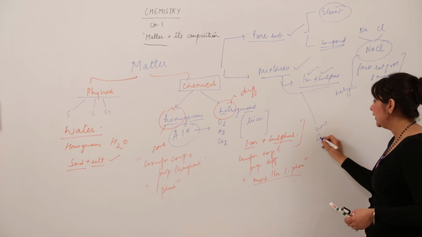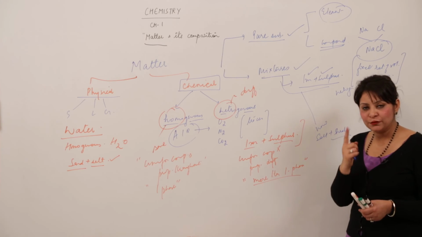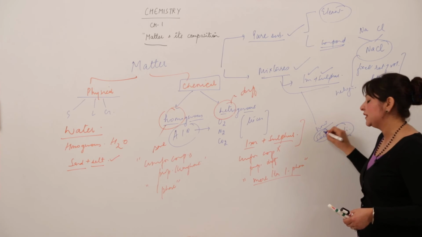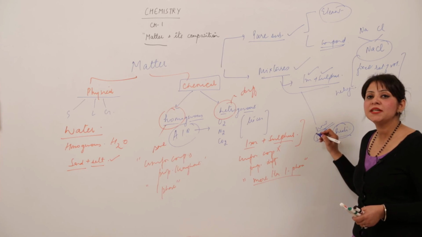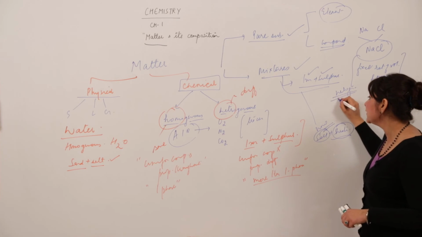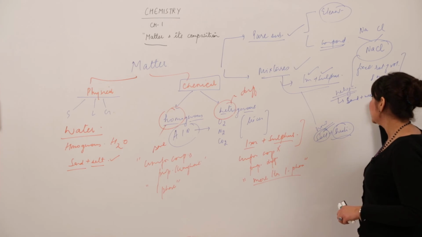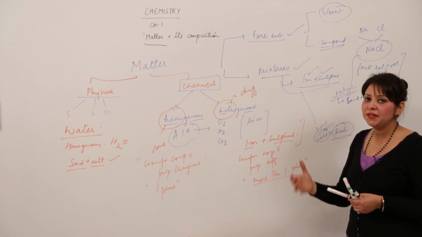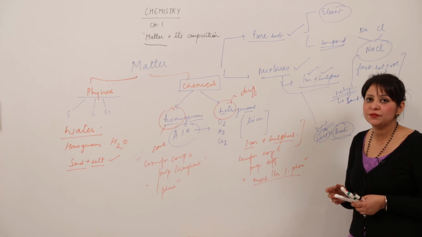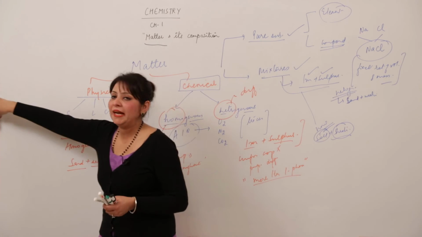For example, we take a mixture of salt and water. You see a one-phase substance. Though it contains different substances, it is still homogeneous because the properties, composition, and existence of phase are the same. And in the case of heterogeneous, for example, we take a sample of sand and water. When you mix it, it seems to dissolve, but when you keep it undisturbed, you see different phases, and the composition and the properties are different. So this is how we classify matter into different categories.